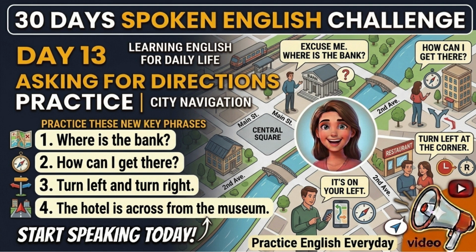For example, where's the supermarket? Repeat. Where's the supermarket? Where's the hotel? Where's the train station? Where's the hospital? Where's the restaurant? You can use this simple pattern. Where's plus place? For example, where's the bank? Where's the post office? Where's the bus station?